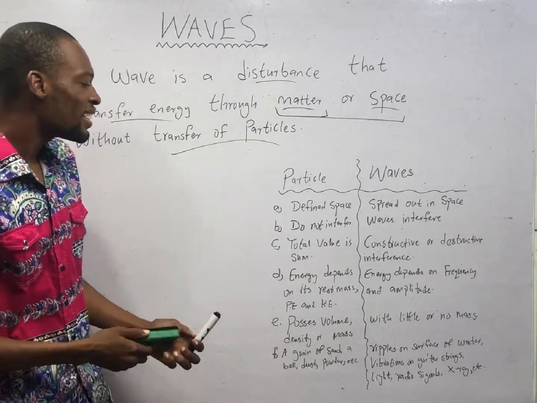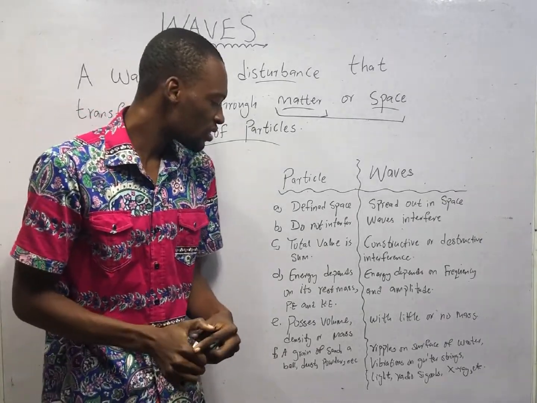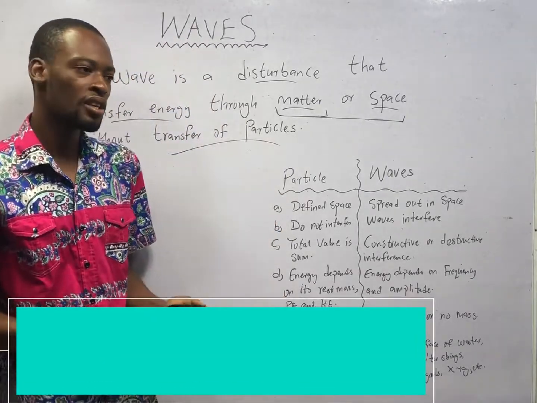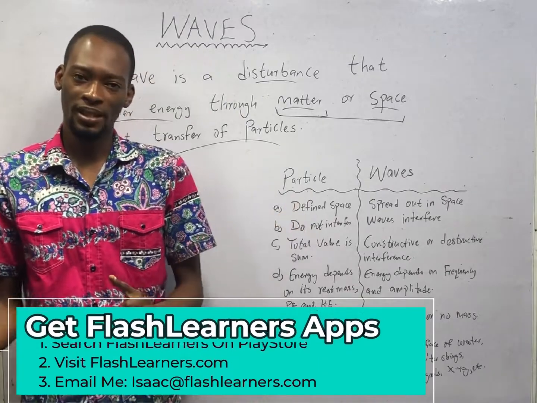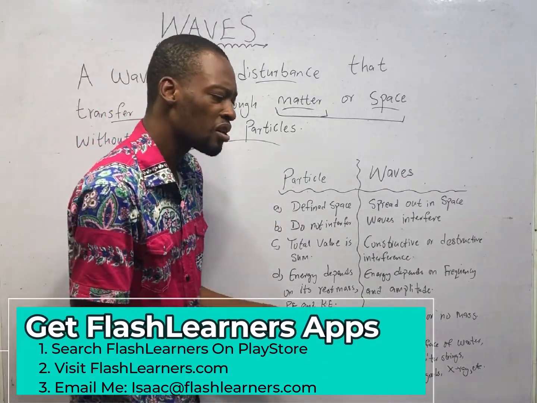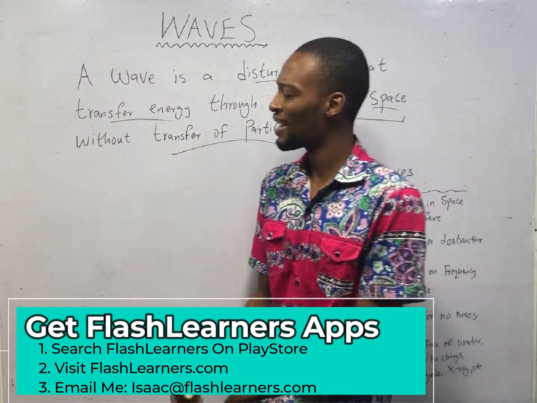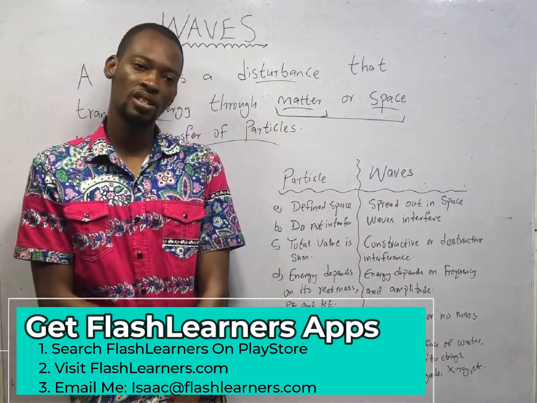Now, the energy of particles depends on rest mass, potential energy, and kinetic energy. Rest mass is simply inertial mass. From Newton's first law of motion, a body at rest will remain at rest.